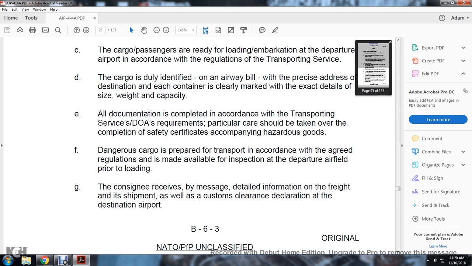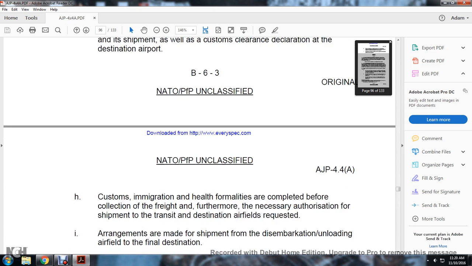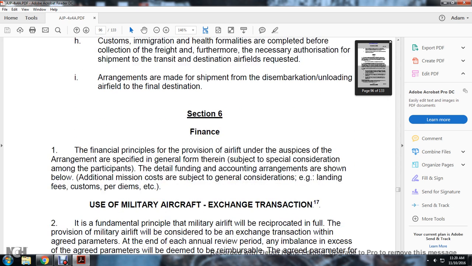The applicable inspection of the departure air is made prior to loading. The consignee receives the message with detailed information on the freight and shipment, as well as the customs clearance declaration at the destination point. Customs, immigration and health formalities are completed before collection of the freight, and necessary authorization for shipment to the transit destination airfield is requested. Arrangements may be made for disembarkment and unloading of the aircraft to the final destination.